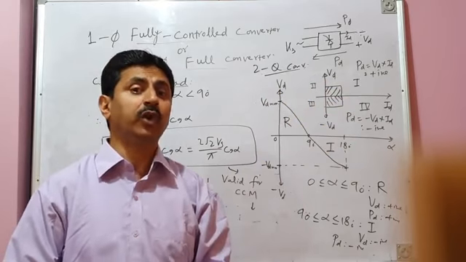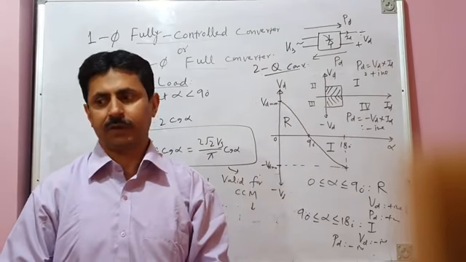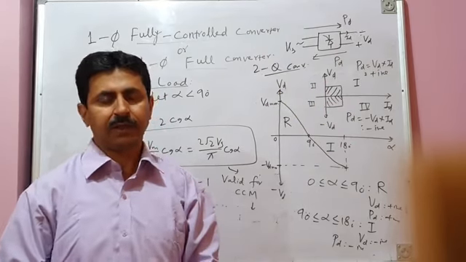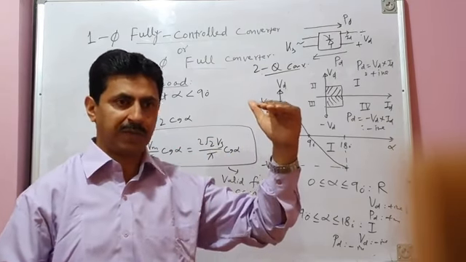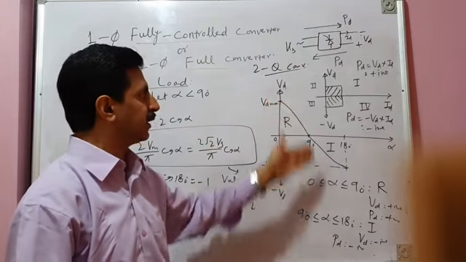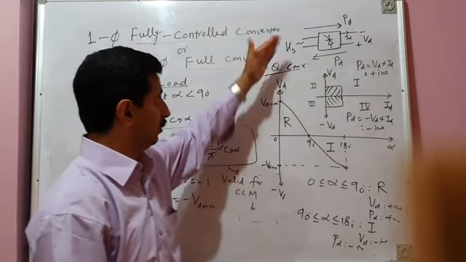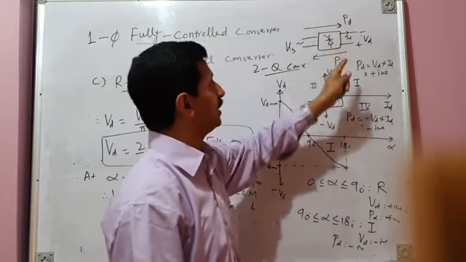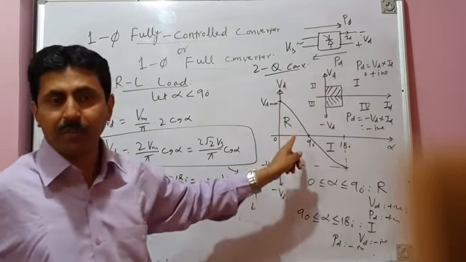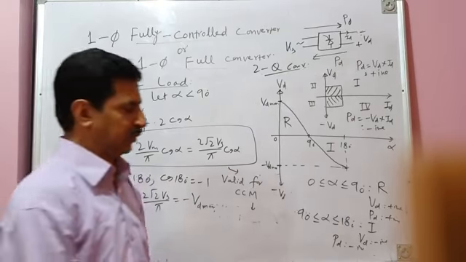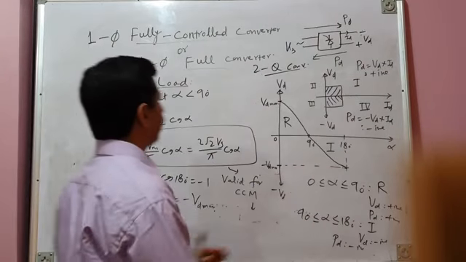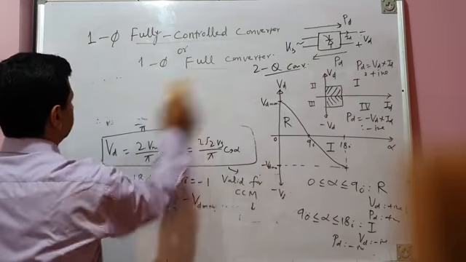That's why it's called fully controlled converter or full converter, unlike a semi-converter which operates only in the first quadrant, in which power flow is only from AC to DC side. So this converter can make power flow from AC to DC or DC to AC. It is capable of operating in the rectification mode as well as inversion mode. So that's why it's called full converter or fully controlled converter.